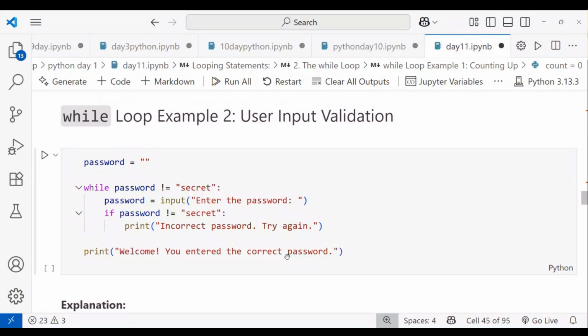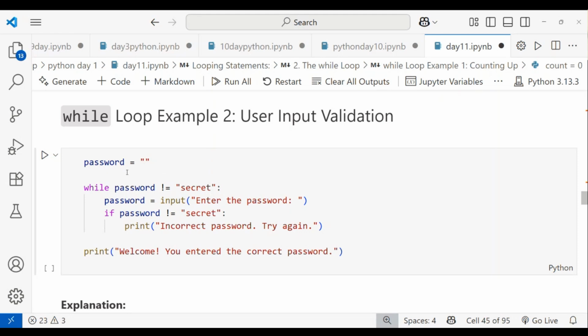Okay, like your password, right? So I'm taking here what? One password. I'm given an empty string. How do you identify an empty string? You mention only the double quotes or single quotes, start and end. That is called an empty string.